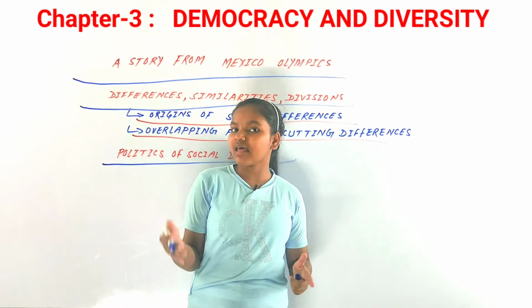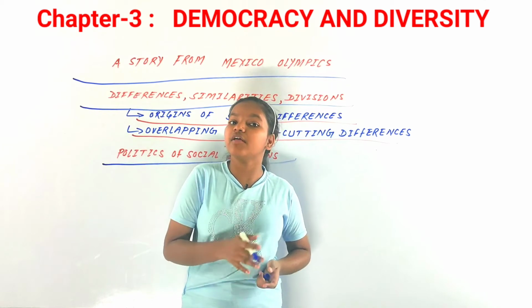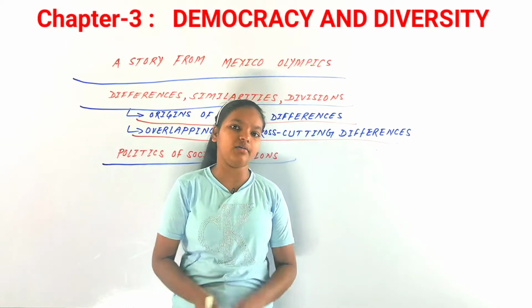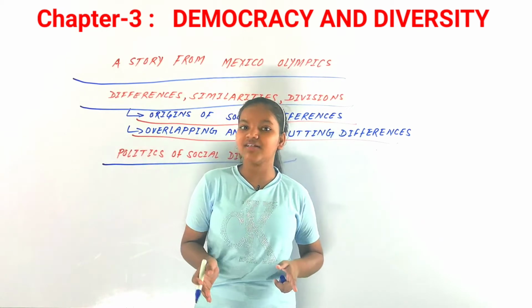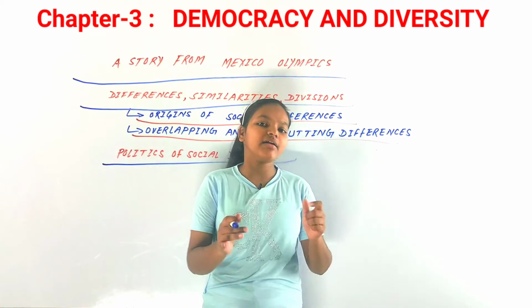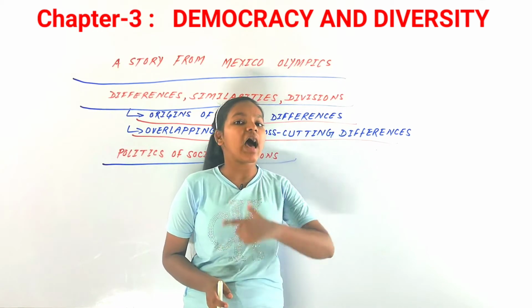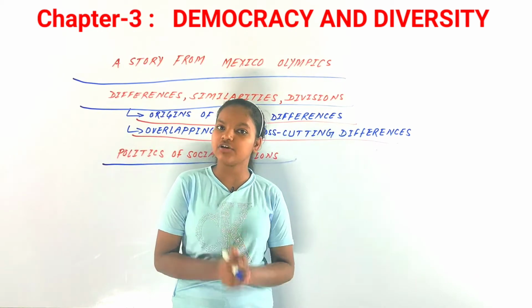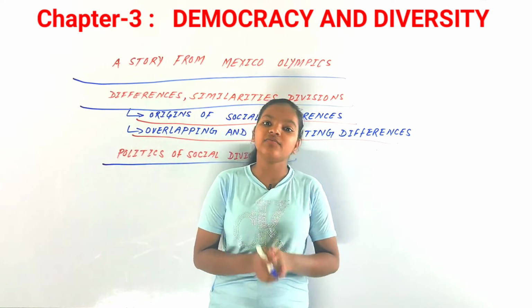But on the other hand, you can also say that it can be for a good range of outcomes as well. Now let's discuss the relation of all those social divisions to politics. There can be different types of range of outcomes, that is, how the result had an outcome. Now let's discuss it with examples.